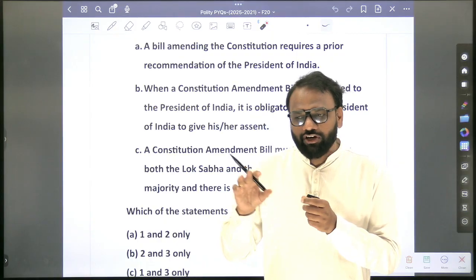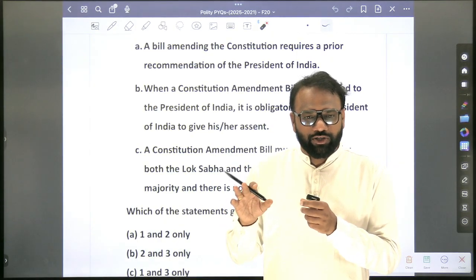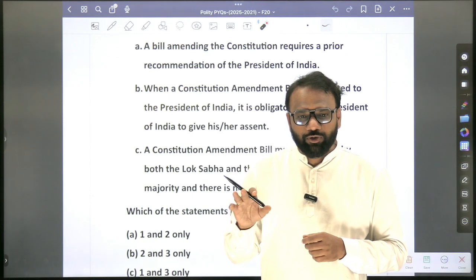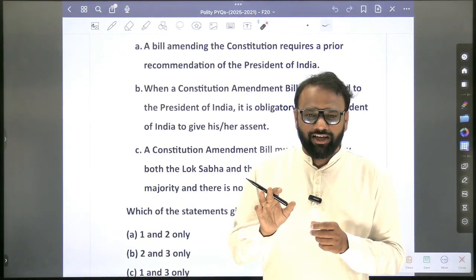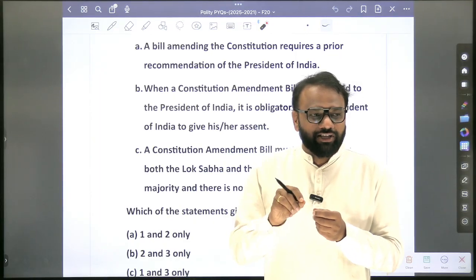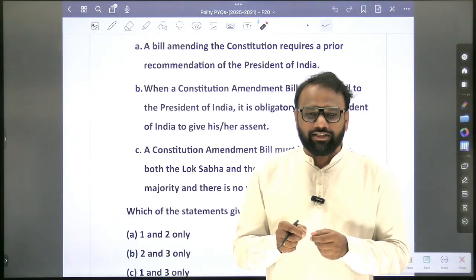Now it comes to introduction. Whether Finance Bill 1 should be introduced only in Lok Sabha? Whether Finance Bill 2 should be introduced only in Lok Sabha? False. So this is not a common feature. Now you focus on the common feature. Whether a joint sitting can be called for both the bills? Yes. So it's a common feature. You list it.